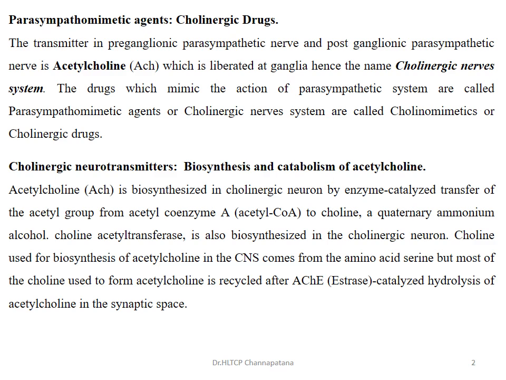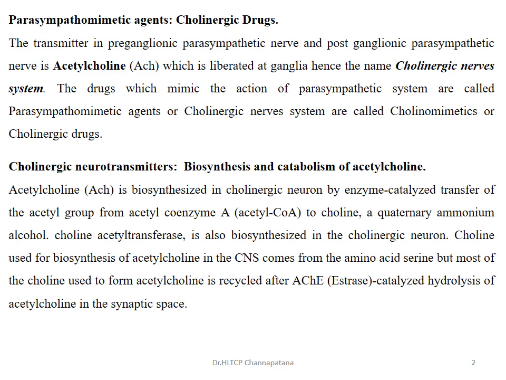Now if you consider the parasympathetic nerve ending, there is another neurotransmitter that is released, that is acetylcholine. The neurotransmitter released from the parasympathetic nerve ending, hence the name, is the cholinergic nervous system. These drugs mimic the action of the parasympathetic system when acetylcholine binds to the choline receptors.